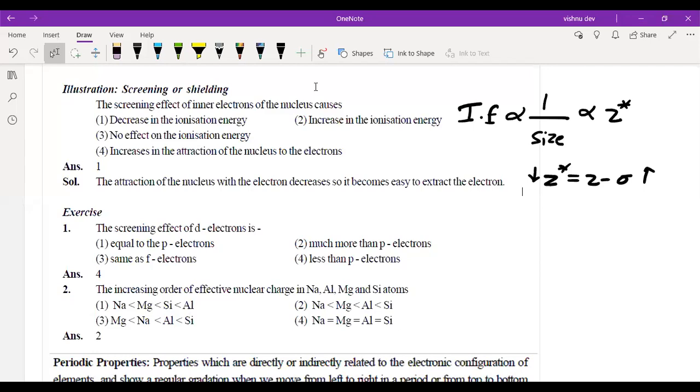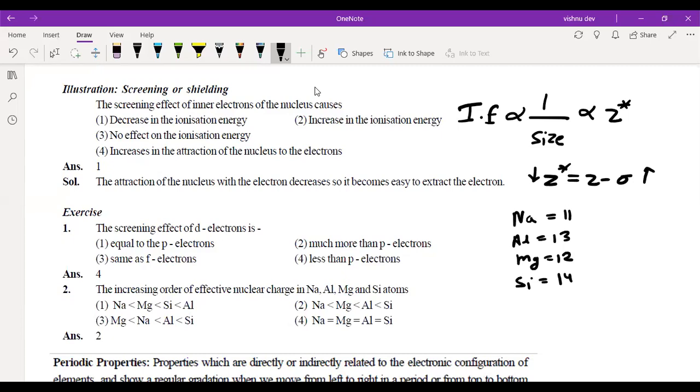Now if you see question number 2, we have sodium, aluminium, magnesium and silicon. We know that sodium, Na, has 11 electrons, aluminium 13 electrons, magnesium 12 electrons, and silicon 14 electrons.